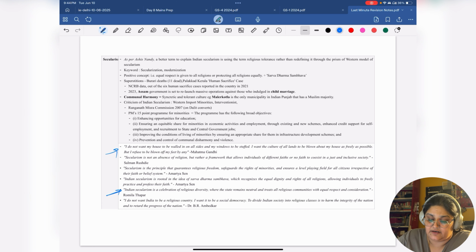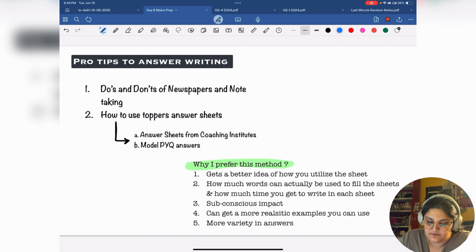So you can use other toppers' answer sheets uploaded on websites like Vision Forum, etc., and also use model answers published by toppers. The one I showed you was from IAS Hub. You can use any other if they are available.